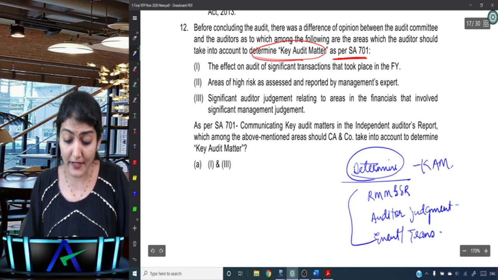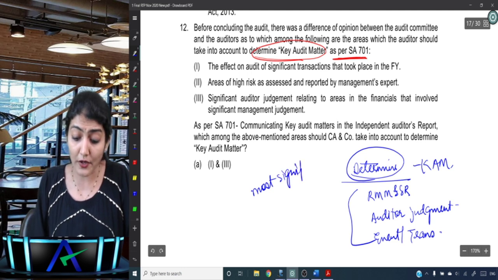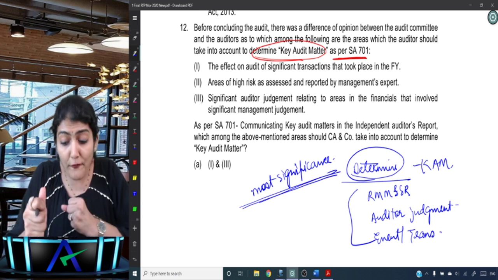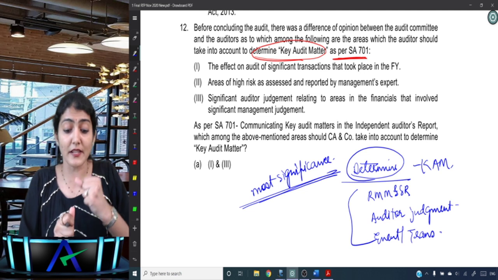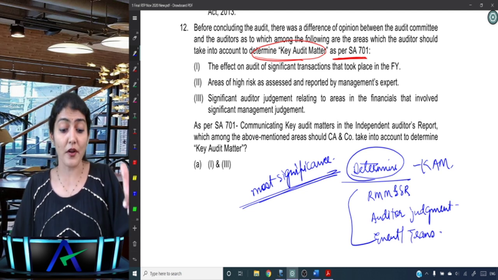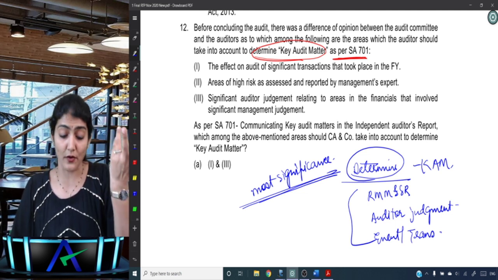How do you determine that this is a matter of most significance in the audit of the financial statements of the current period? There was a difference of opinion between the audit committee and the auditor as to which of the following areas the auditor should take into account to determine key audit matters as per 701.